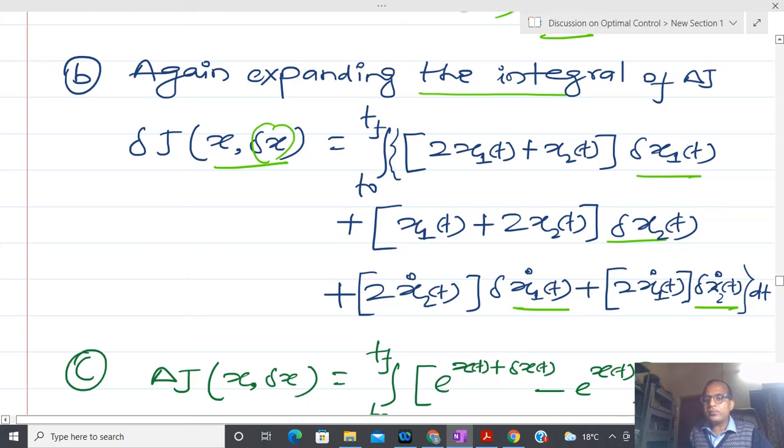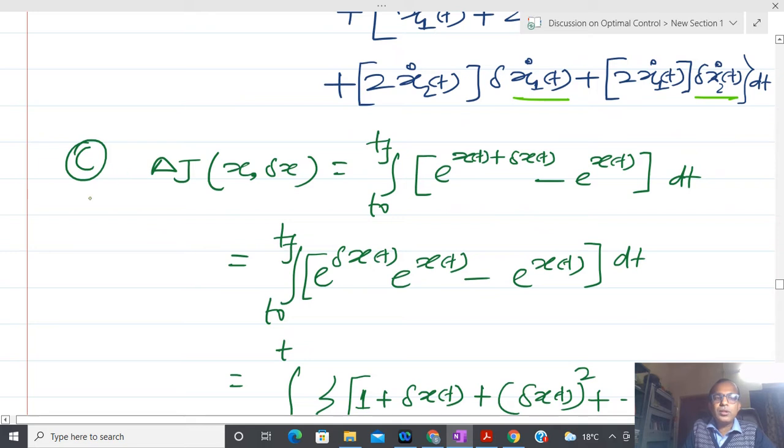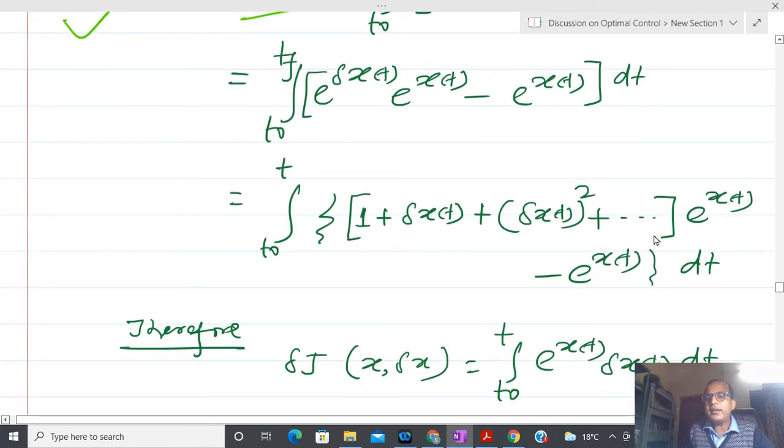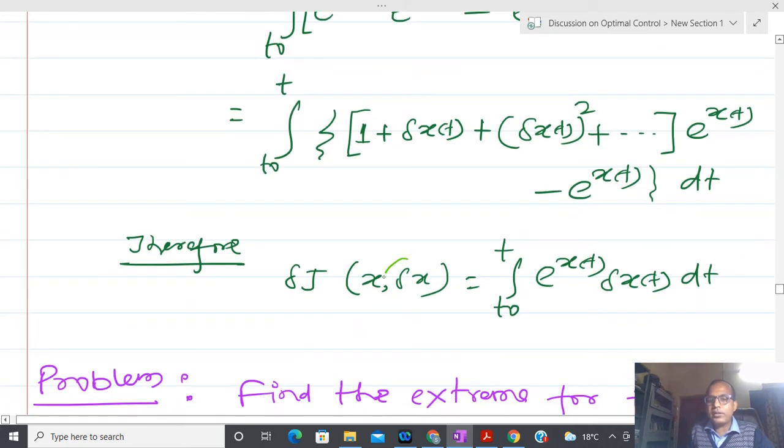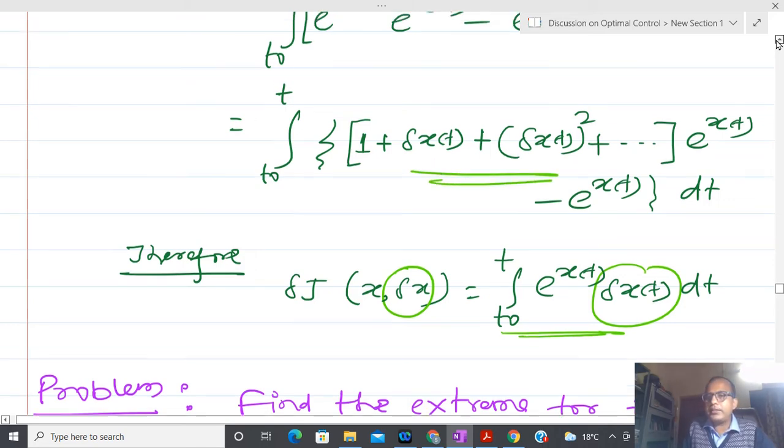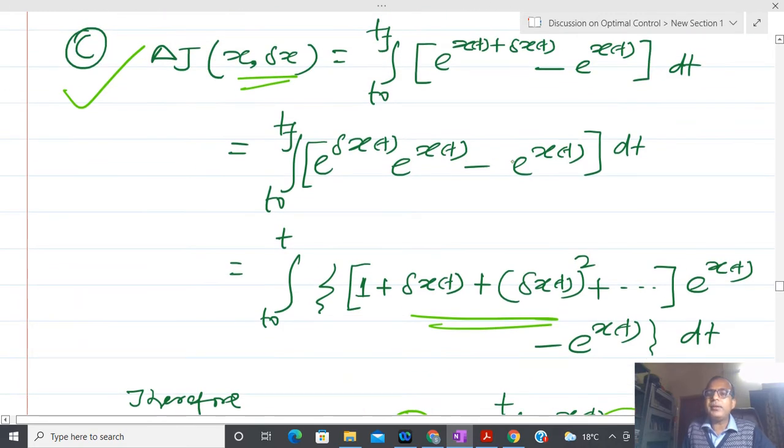Similar kind of thing I have done for the exponential also. You can see in the exponential x and delta x, and after that I have expanded this and tried to keep only the linear term that is associated with delta x. I have used the Taylor series expansion here because I am getting this kind of thing: 1 minus e power delta x minus 1, and after that I have expanded it.